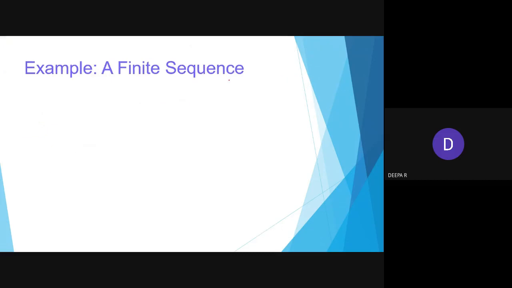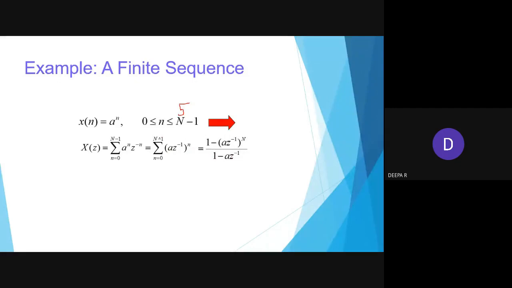Next, we go for a finite sequence. Finite means, see here, the question given is x of n equal to a power n with a limit. If I take my n value as 5, then n minus 1, 0 to 4, is the finite sequence. If it is infinite, it is like going up to an infinite value. So now you see, again you are applying the z transform, x of z. So x of n is a power n and they have given a limit like 0 to n minus 1, a power n z power minus n. Taking a z inverse as common to power n, then applying every time. So here they have given it for a finite sequence.